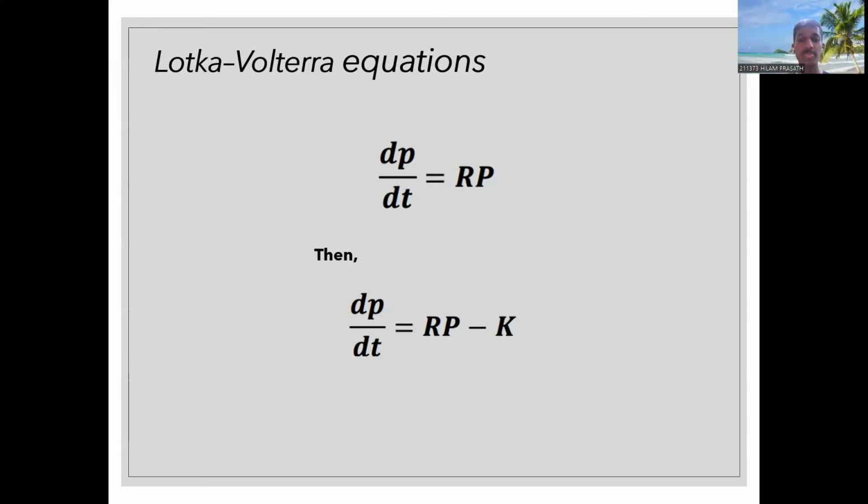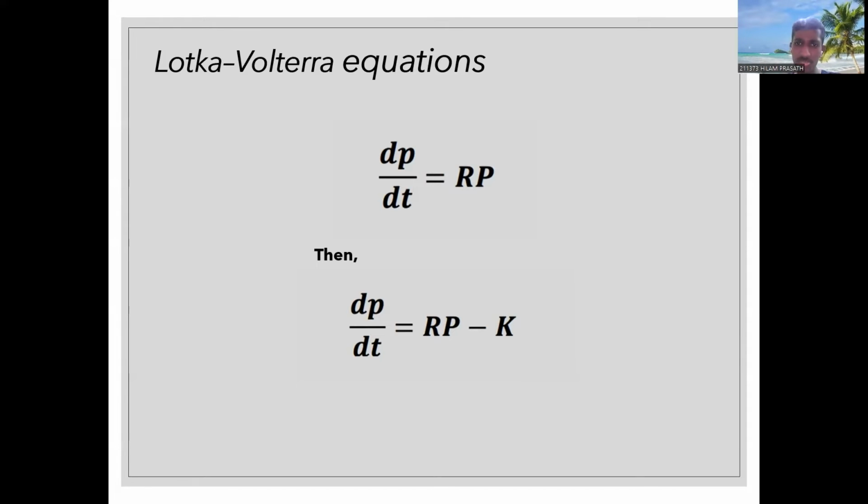So a new variable K must be introduced, and this new rabbit-fox population model introduces the following equation, which is dP/dt equals RP minus K. Although it is simple, this equation illustrates a well-developed population model. In order for this model to be more accurate, more variables such as human involvement, temperature changes, restricted food supplies, natural disasters, and alternative predators are neglected.